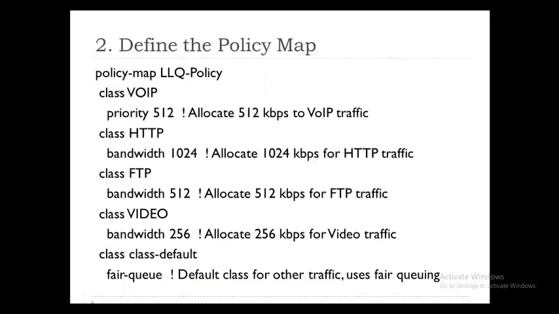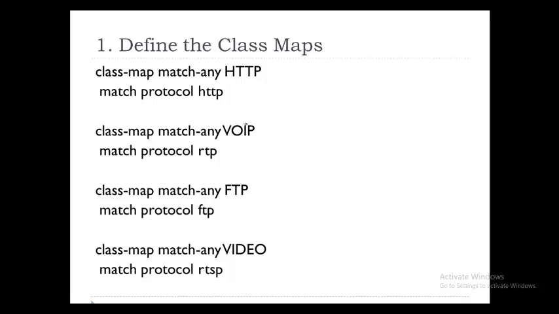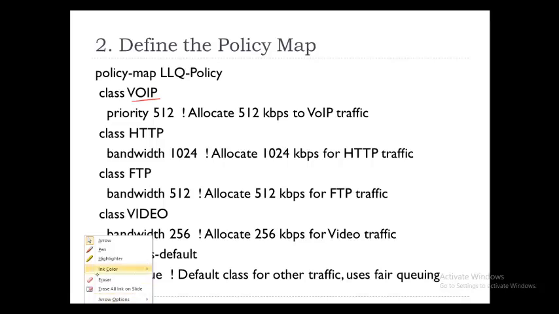Now it is the policy map where the action is taken. You see here, give any name. It need not be LLQ. It can be any name. As I said, to make it easy for the reader, we have a name like this, but you can give any name. And we call the class which we created earlier. Here we created voice over IP with the protocol RTP. We are calling that under the policy map, and we say priority queue.